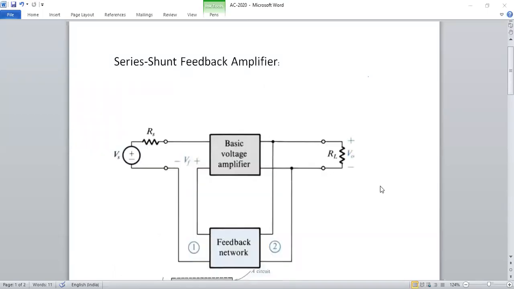Today our topic, in detail, is that we are going to discuss the series shunt feedback amplifier.